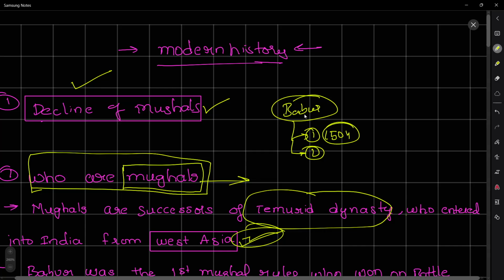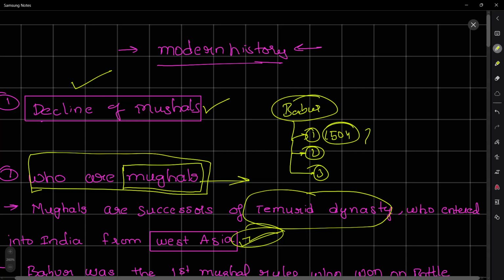Rana Sanga invited Babur to fight against Ibrahim Lodi, so that Rana Sanga could continue his expedition all over India. The third reason is that another Lodi called Babur to have a war against Ibrahim Lodi.